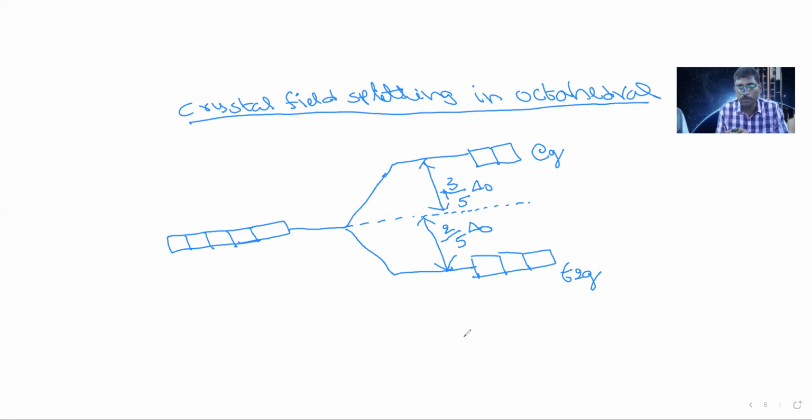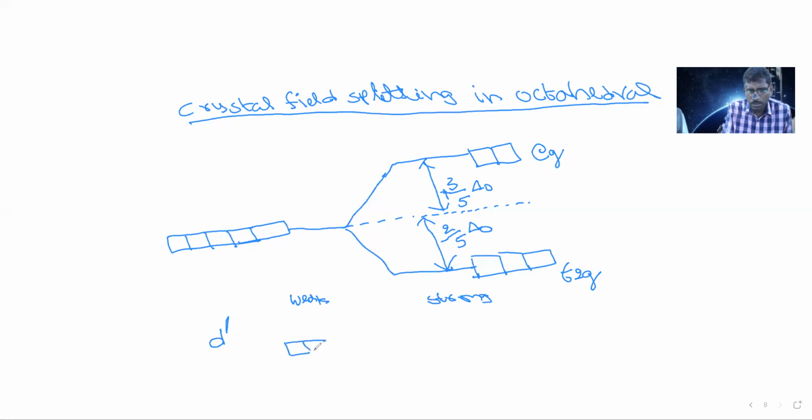Now, what is the use of this theory? Suppose we are taking configuration d1. Sometimes in the exam they will ask, what is the CFSE, the crystal field splitting energy value, for this configuration? Take one case with a weak ligand and another with a strong ligand.